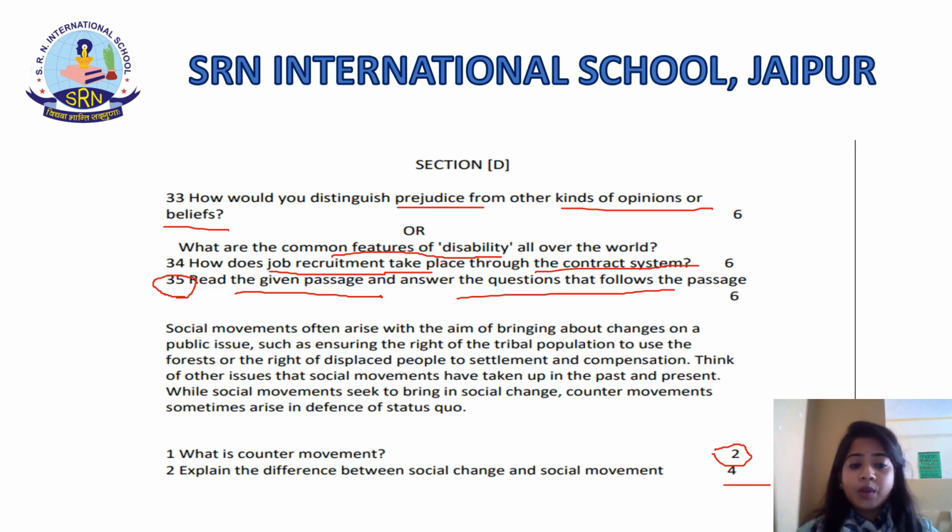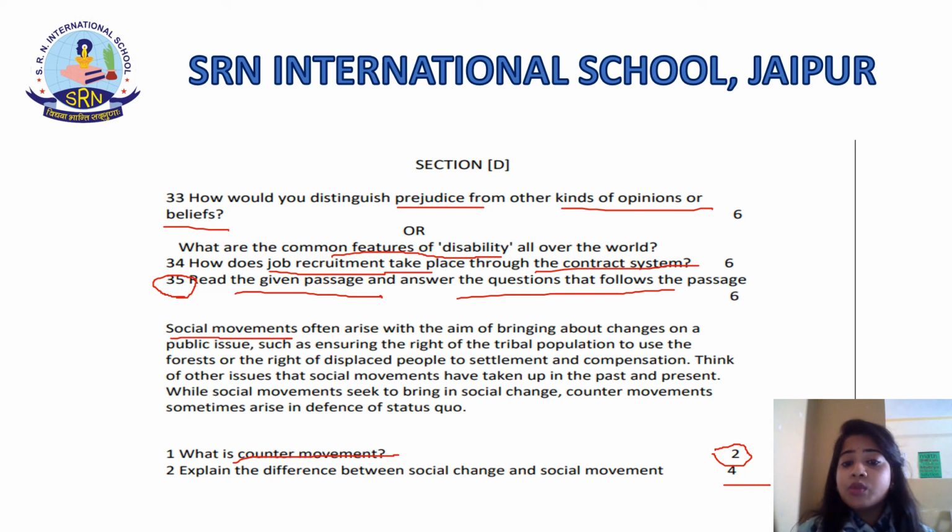Let's answer the first question. What is a counter movement? Students, there are two types of movement. One is a social movement, the other is a counter movement. Counter movement means a social movement opposed to another social movement, students. Whenever one social movement starts up, another group starts a social movement to undermine the active group, students. For example, Raja Ram Mohan Roy campaigned against the Sati system. So basically, a counter movement is another movement against any social movement.